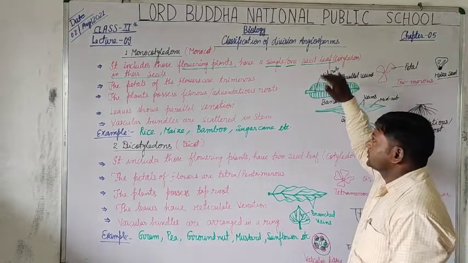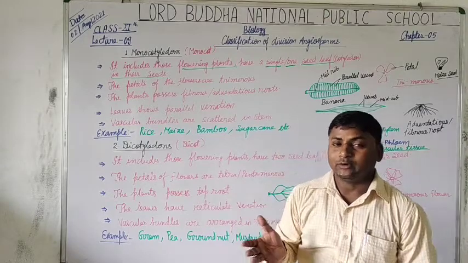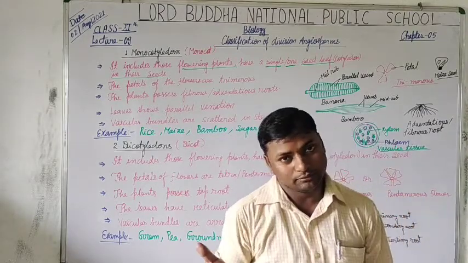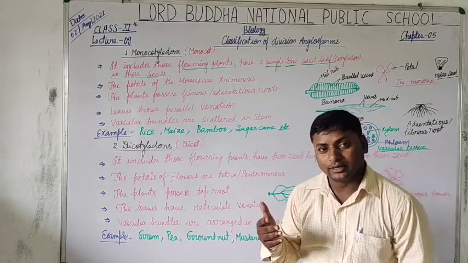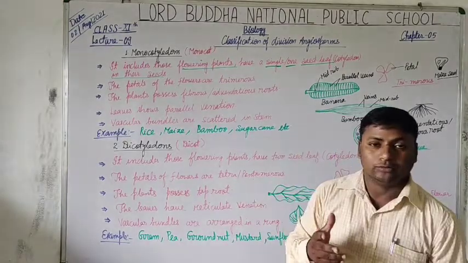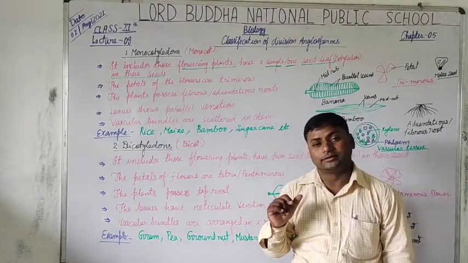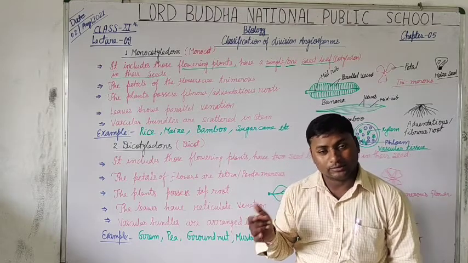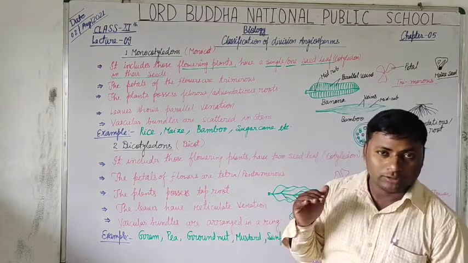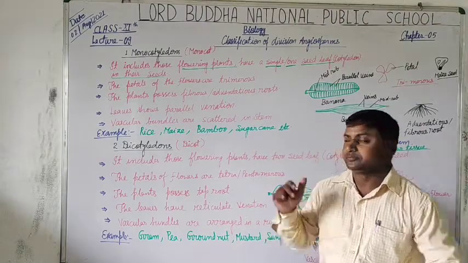The seeds are the inactive embryo of the plants; on germination, when the embryo becomes active, it develops the radicle and plumule, the two parts. The radicle helps in the development of the root system, and the plumule helps in the development of the shoot system.